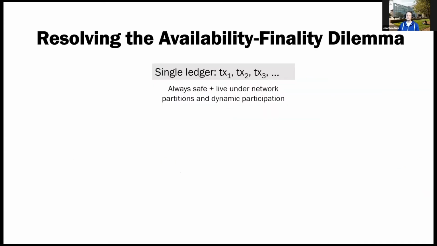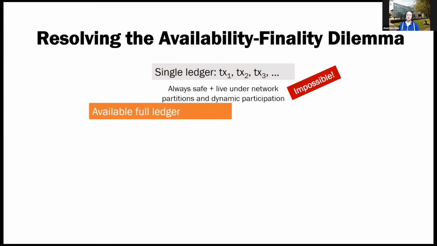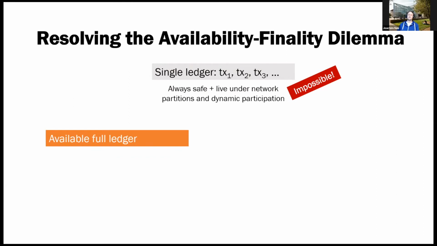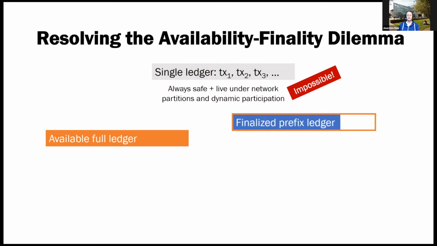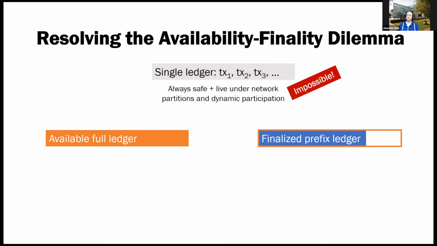Okay, so given that there is the availability-finality dilemma, which is you cannot have a single ledger that is always safe and live under network partition and under dynamic participation, what's the next best thing we can hope for? And we're proposing the following, and we would argue that that is what Gasper is trying to do. Let's decompose this ledger into two ledgers. On the one hand, an available full ledger and a finalized prefix ledger.